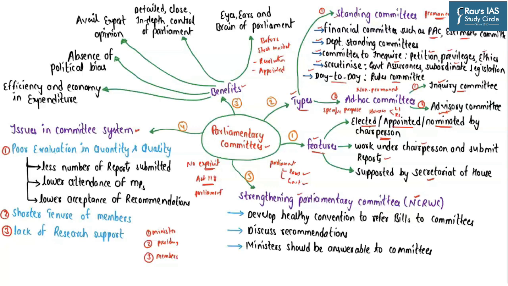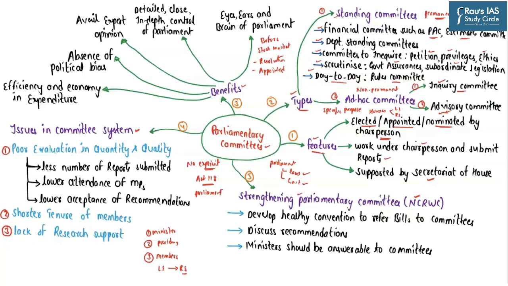For example, let's say the Lok Sabha has already passed a bill. Now this particular bill goes to the Rajya Sabha, and in the Rajya Sabha, the members may then decide to refer this particular bill to an advisory committee. So that is how the advisory committees on bills may be set up.